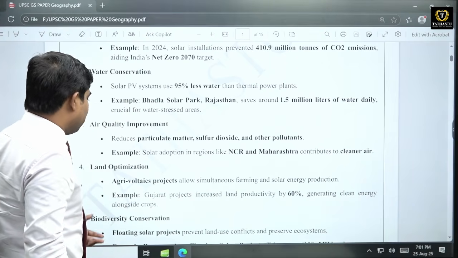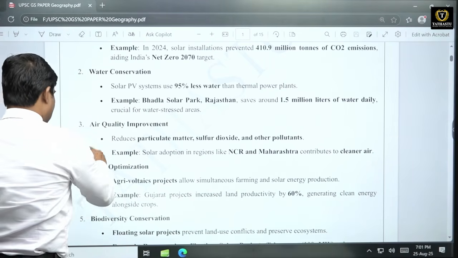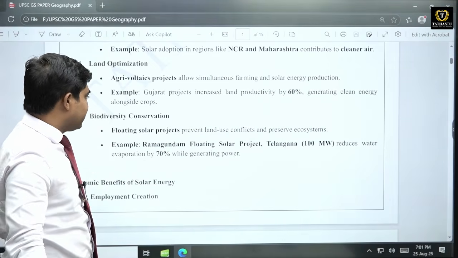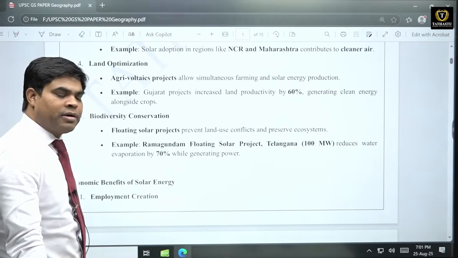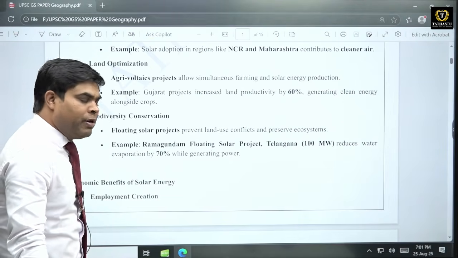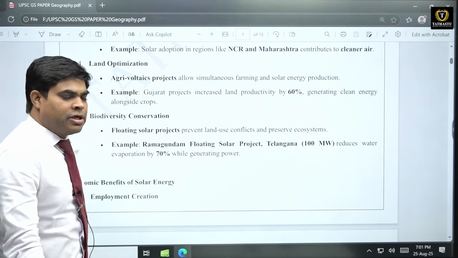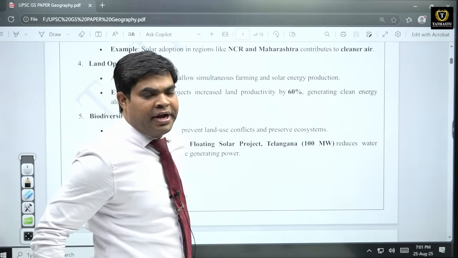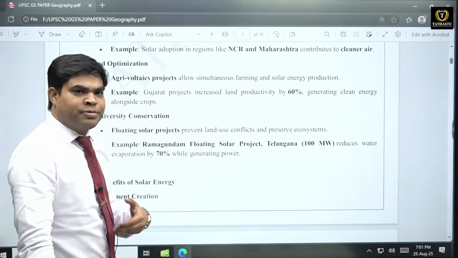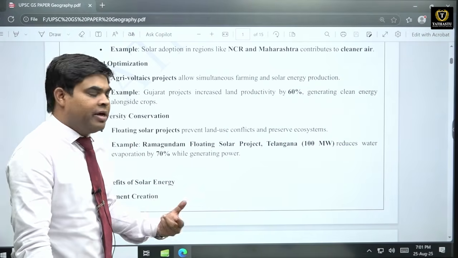Then there are some recent initiatives like floating solar power projects, in Andhra Pradesh and in Telangana, that is the Ramagundam floating solar power project, in which there will be very minimum loss of biodiversity, because it will not lead to any kind of destruction, either cutting of forest or overlapping of soils or whatever. So it is a very biodiversity friendly technique.